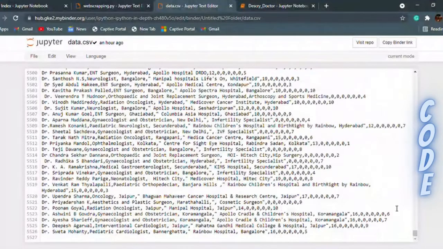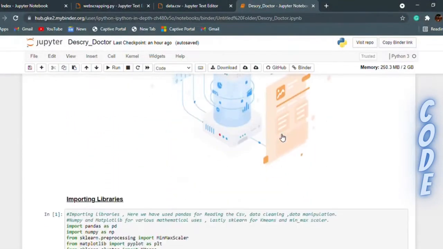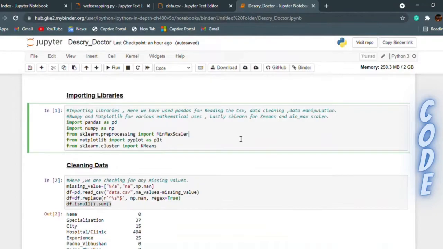Explanation. Importing libraries. Here, we have used pandas for reading the CSV, data cleaning, and data manipulation, NumPy and Matplotlib for various mathematical uses, and lastly, sklearn for k-means and min-max scaler.